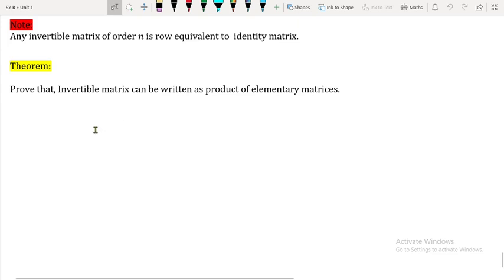Yesterday we have seen that an invertible matrix of order n is row equivalent to what? Identity matrix. The meaning is, if we are having an invertible matrix, by performing some row operations on it, we can convert that matrix to the identity matrix. This is the meaning, right? So without any delay, let us go into the proof. Let A be an invertible matrix of order n.